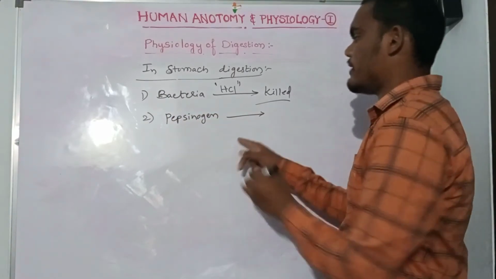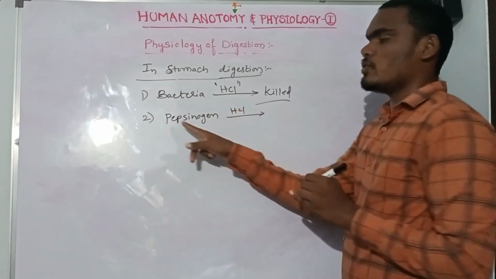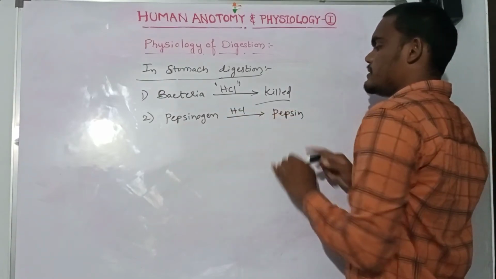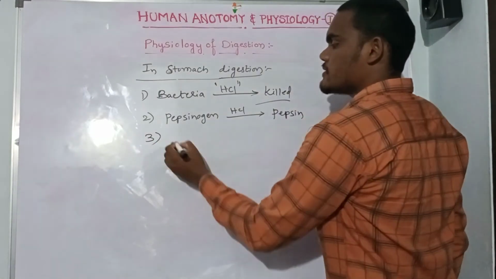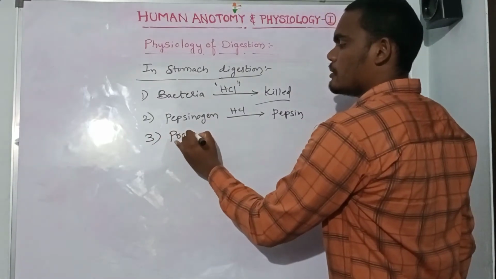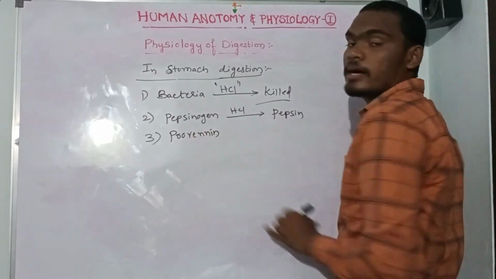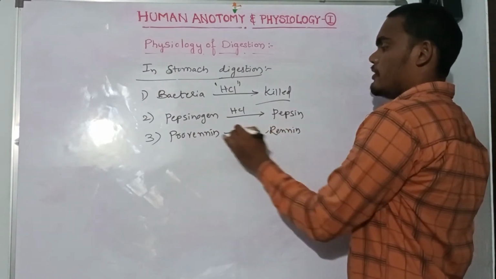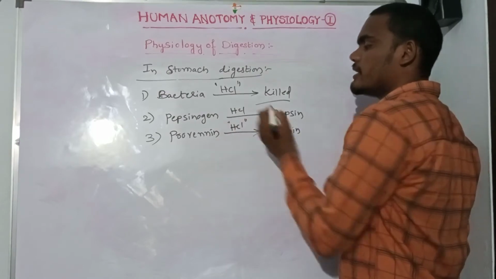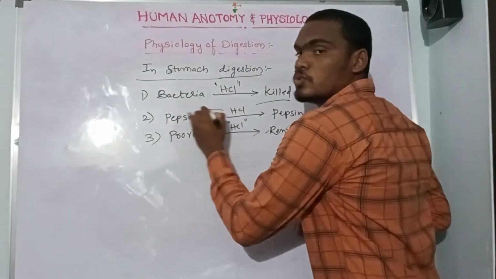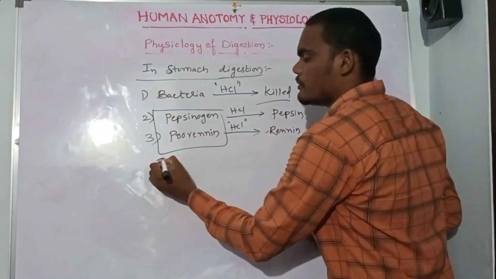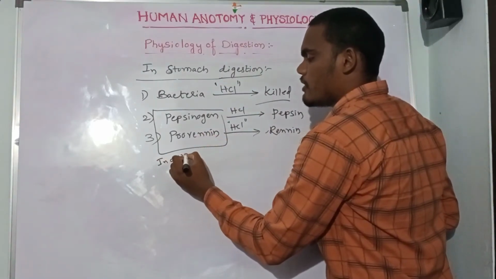With the action of HCl, pepsinogen is converted into pepsin, and prorenin is converted into renin. But these two enzymes are in inactive form.